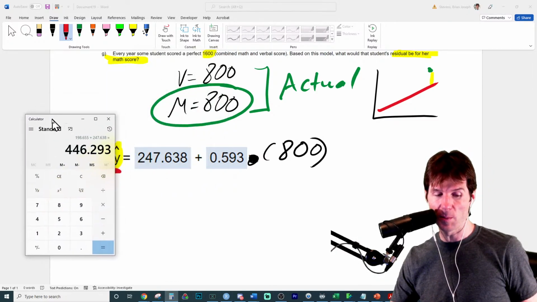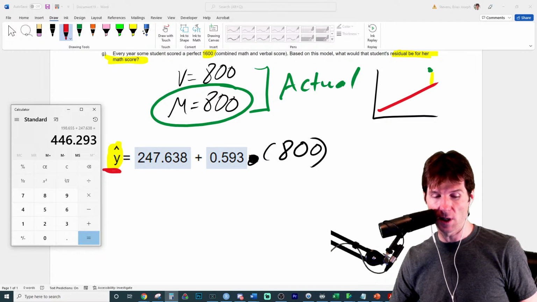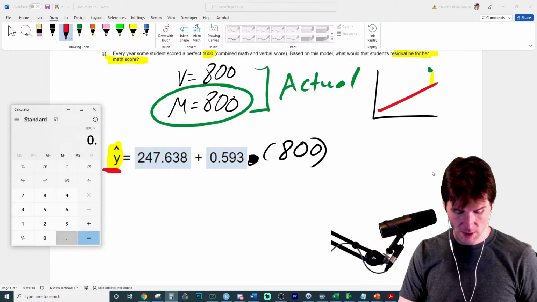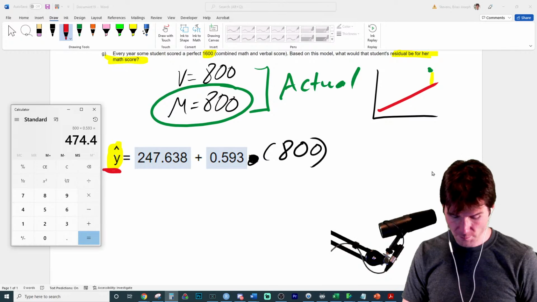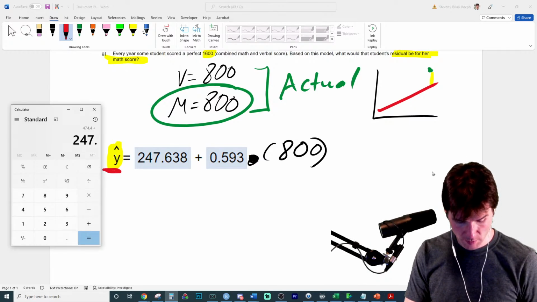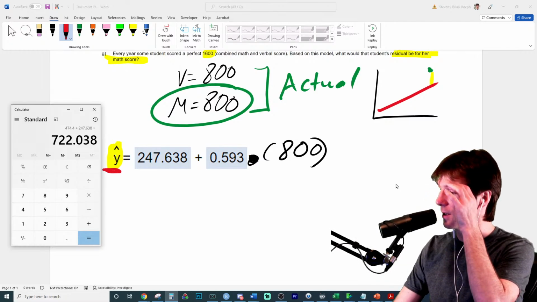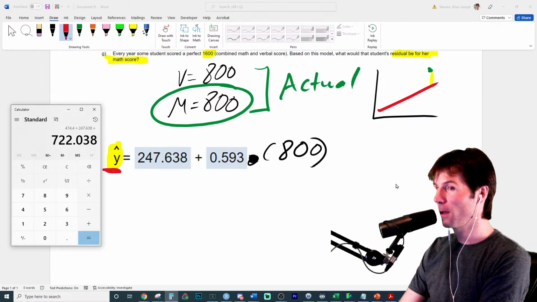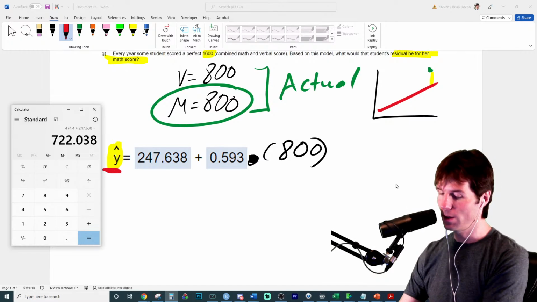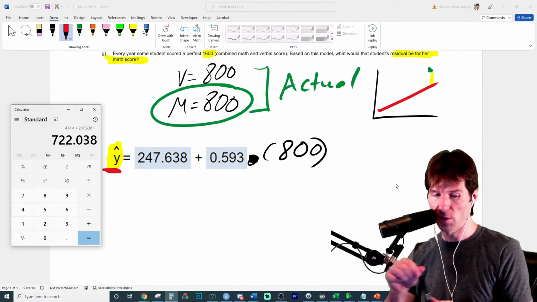So we're about to solve for the prediction from the line. And then we can solve for the residual, which is going to be the difference between the actual and the predicted. Here we are solving for the prediction from the line. 800 times 593 plus 247, well, 648. There we go right there. Oh, 722. So what will this be now? All we have to do is do actual minus predicted to get the residual.